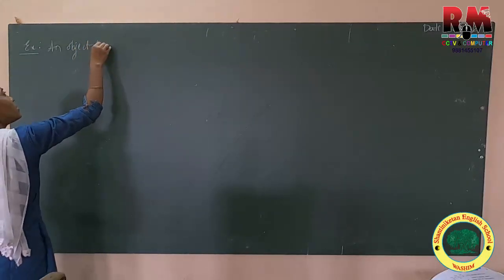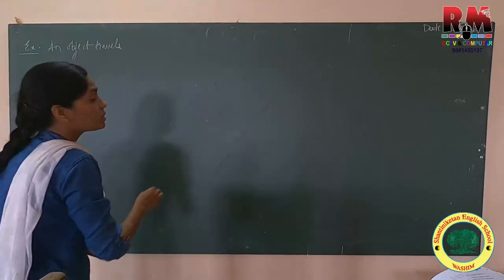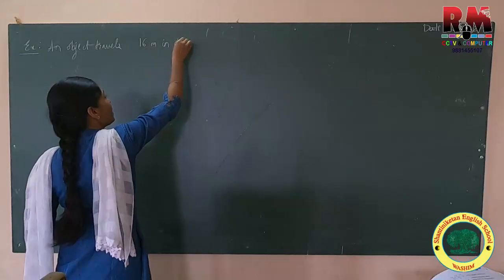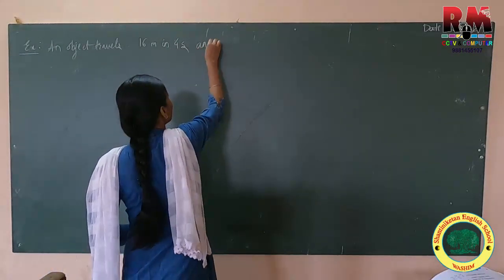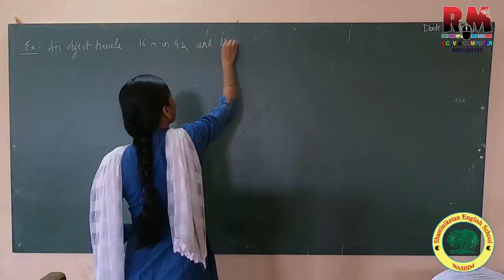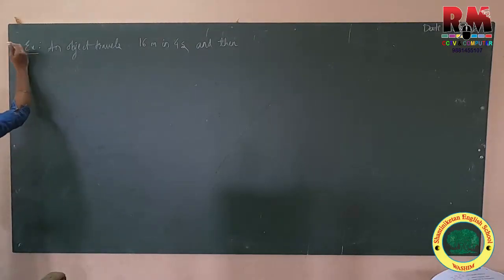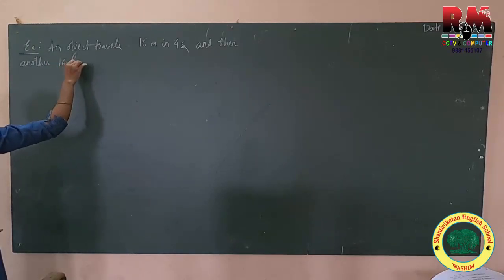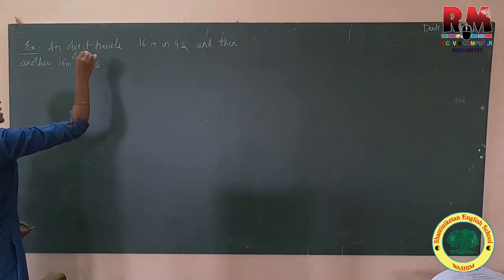An object travels 16 meter in 4 seconds and then another 16 meter in 4 seconds.